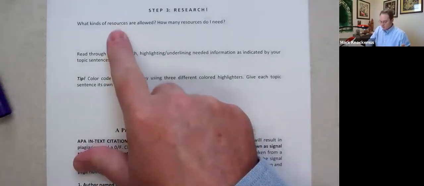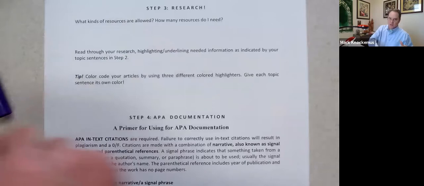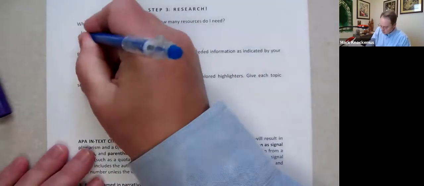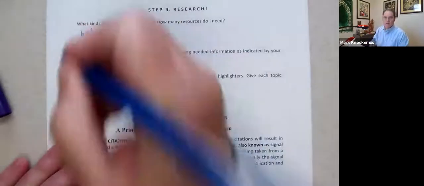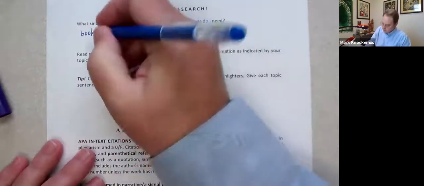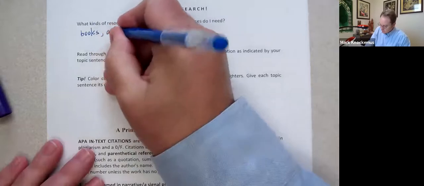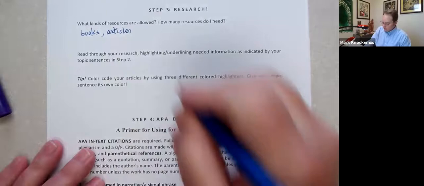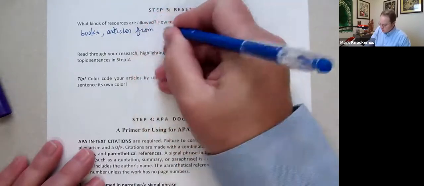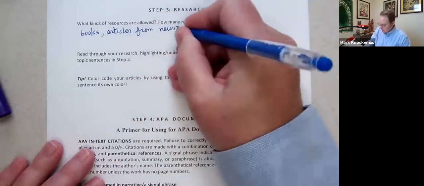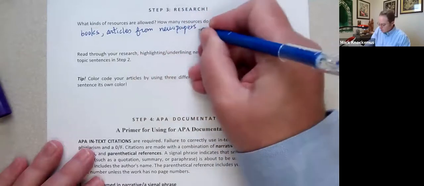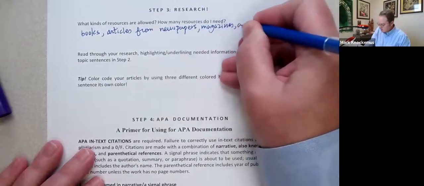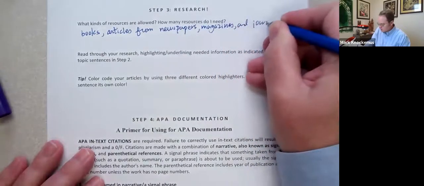Okay, what kinds of resources are allowed? This is what everybody's wondering about. We can, of course, always use books. For this essay, a good place to look is articles that you'll find in newspapers, magazines, and journals.